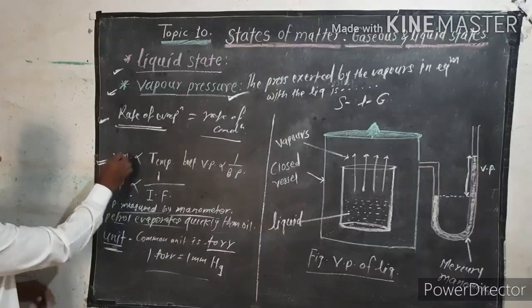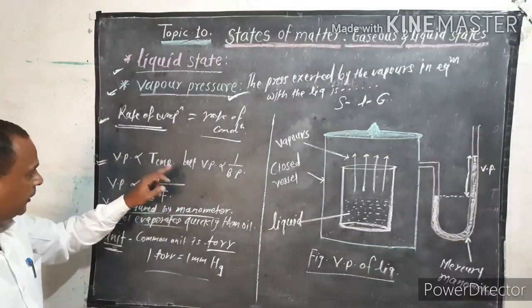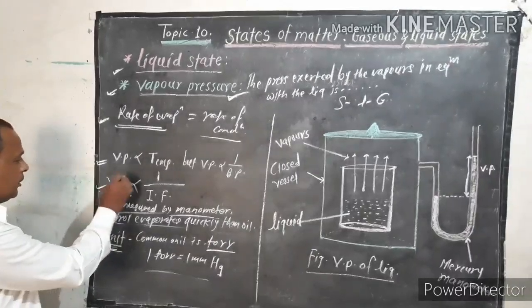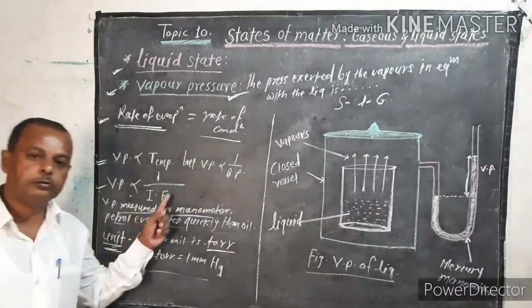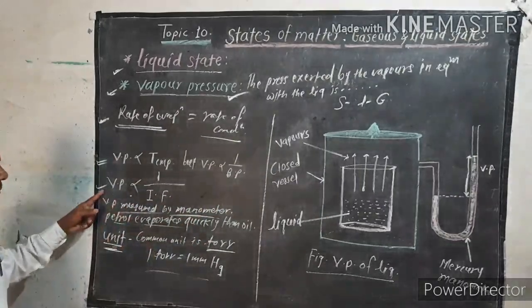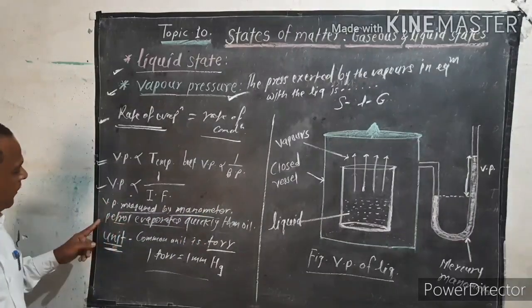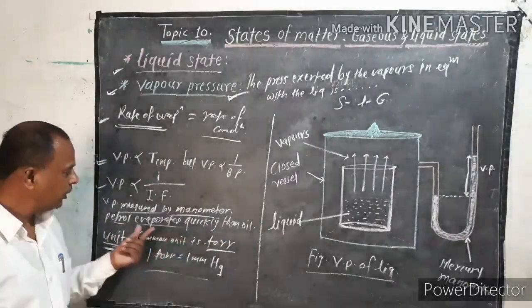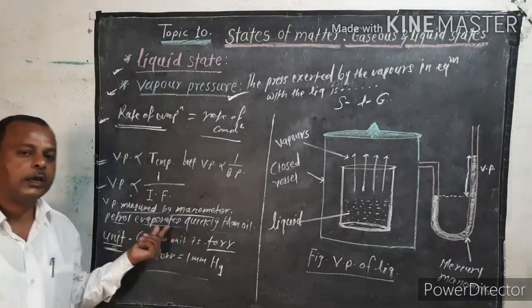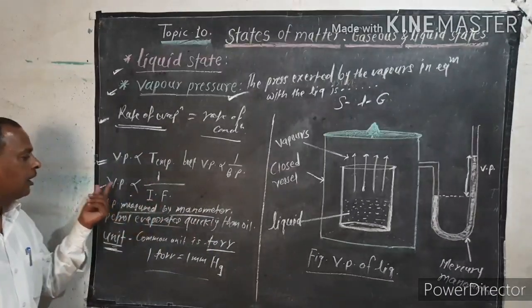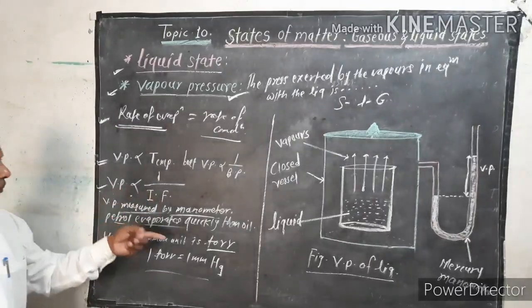Okay. Now, vapor pressure is directly proportional to the temperature. As the temperature increases, vapor pressure also increases. Now, vapor pressure is inversely proportional to the intermolecular forces of attraction between the molecules. For example, petrol evaporates more quickly than oil. In petrol, the intermolecular force of attraction is very small, therefore it evaporates quickly. So this is the inversely proportional relation.